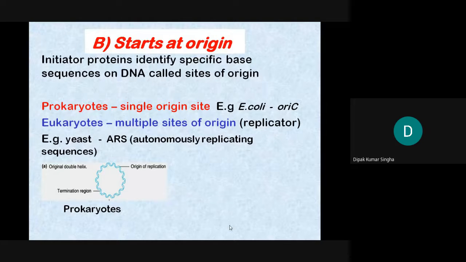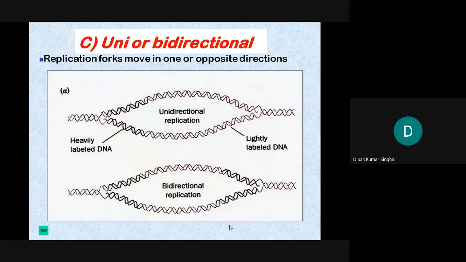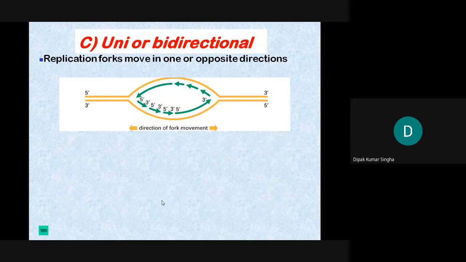You can write this down: what are the differences between prokaryotic and eukaryotic replication? In prokaryotes, the origin of replication is one, but in eukaryotes, there are many origins of replication, a huge number. Then there is unidirectional and bidirectional replication. First is the unidirectional; with the same way in both directions, this is called the bidirectional. Okay, these are the bidirectional procedure.